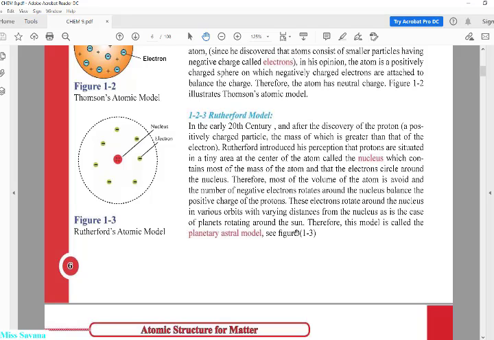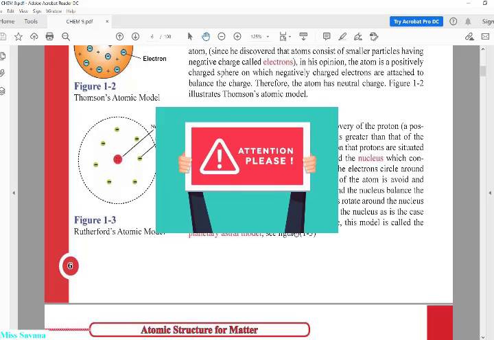Now, this is a very, very important question that comes up in the baccalaureate regularly. يجي دائما في البكالوريا. Why is the Rutherford model called the planetary astral model?